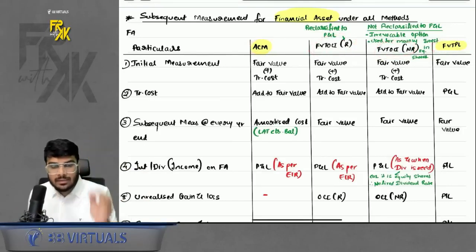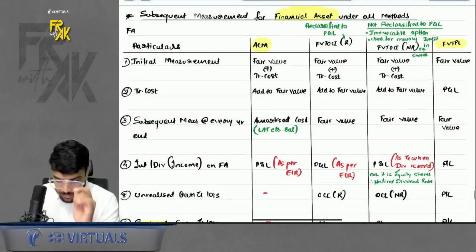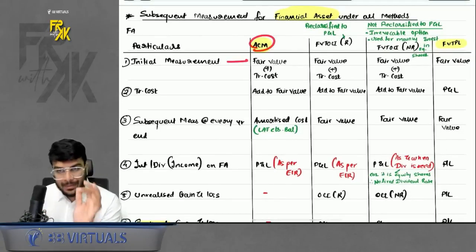I will just give you a quick overview. Will not spend much time on this because it is not very critical from exam point of view. Just give it a go through and just complete it. Quick revision starts now. First, method by method we are going.